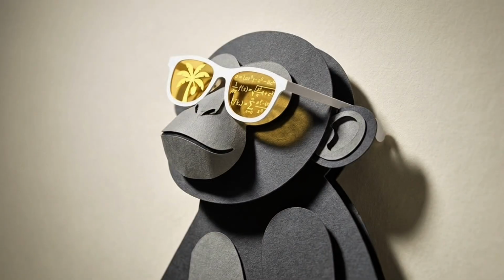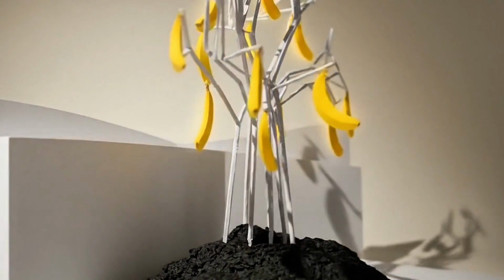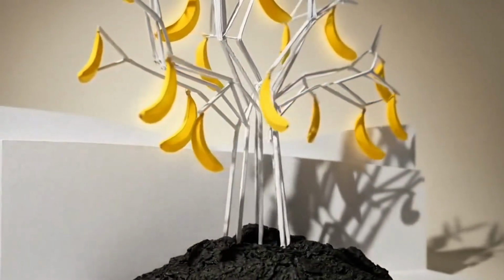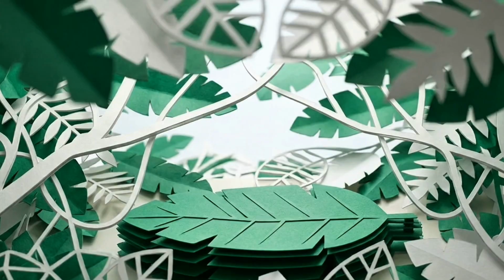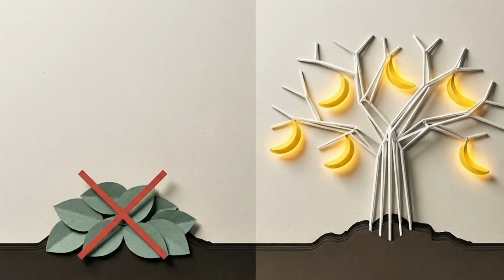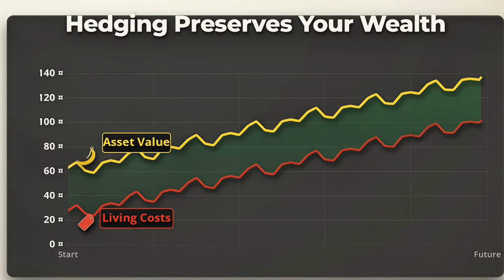The wealthy monkey approaches the math differently. Instead of simply eating all their assets, the smartest monkeys plant them in the dark soil. That glowing banana quickly sprouts into a tree, naturally yielding dozens of new bananas. You cannot stop the jungle's shifting math, but by owning the tree rather than just the leaves, your assets grow in proportion to the costs, allowing your wealth to move in tandem with the changing environment.